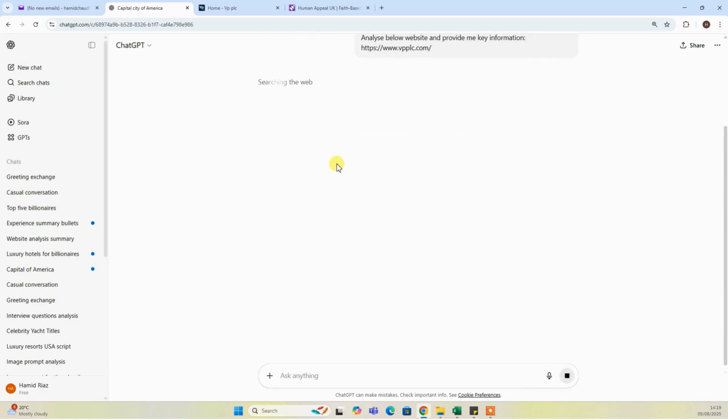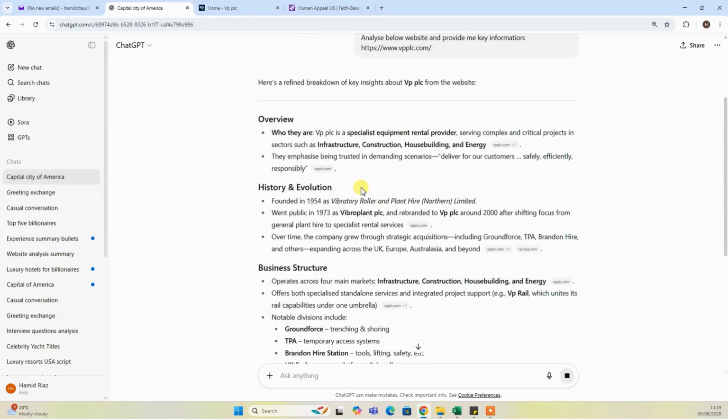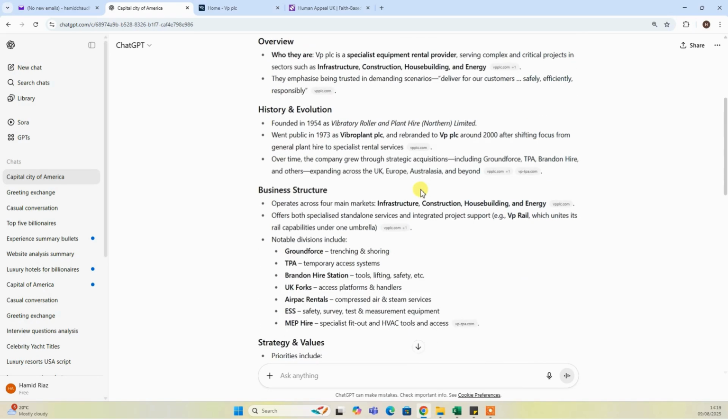Now it will start analyzing the website. It will thoroughly analyze the website and then provide me the overview. So it just took a couple of seconds and provided me the answer. If I type for a more detailed review of the website, then it will take a bit longer to process the request. So this depends on your requests as well.